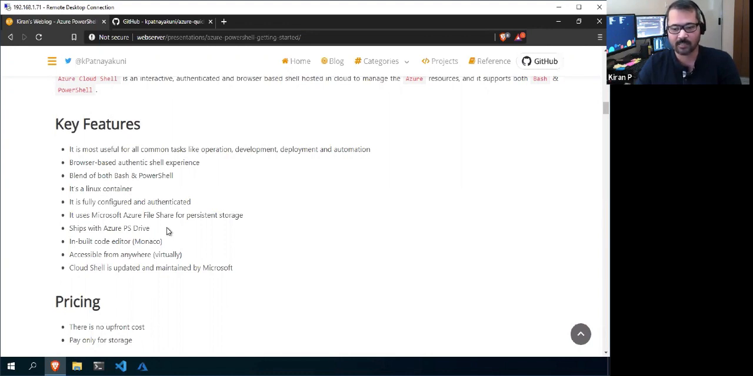And also accessible from, I think we already discussed. And Cloud Shell is updated and maintained by Microsoft. So that's the beauty of this. You don't need to pay, you don't need to install anything, and you don't need to configure anything, it's all done by Microsoft. It's all maintained by Microsoft. You hardly do anything. You can simply consume the tools. That's it, right?